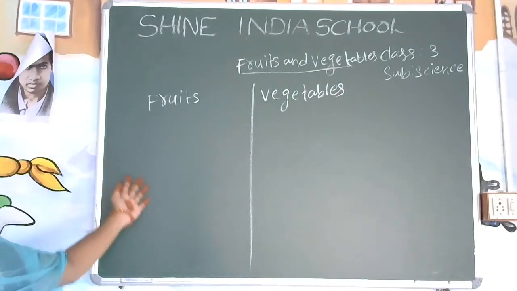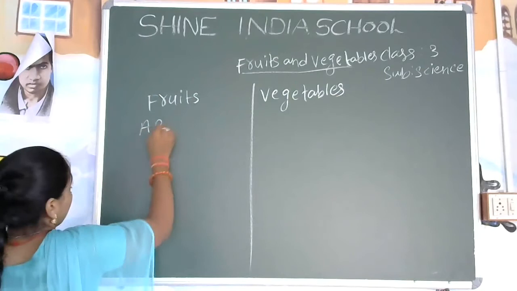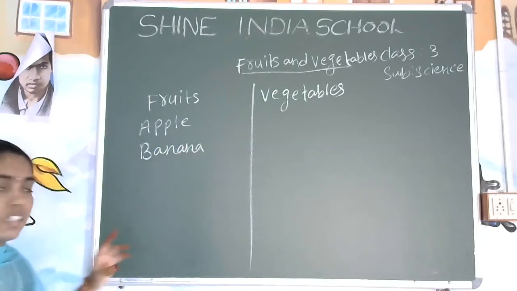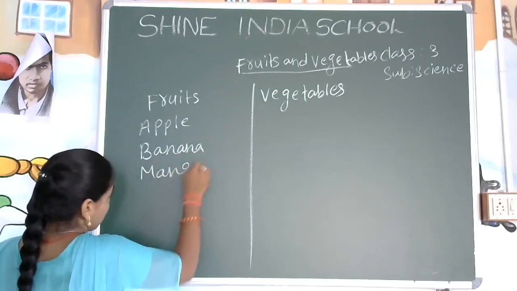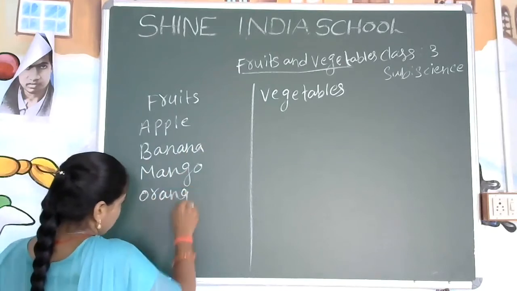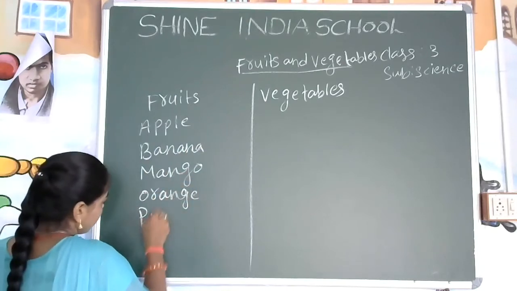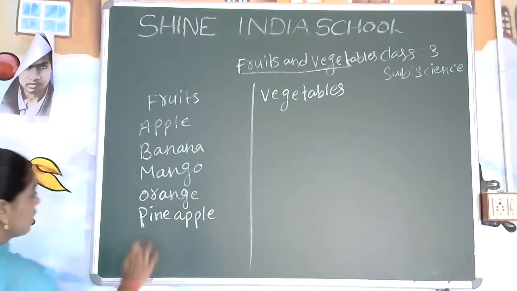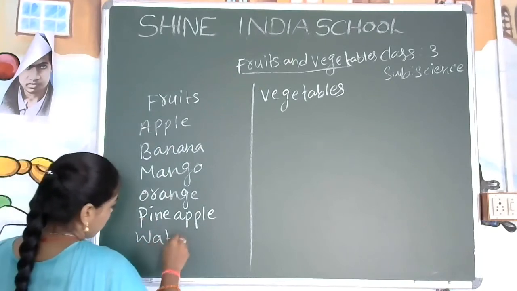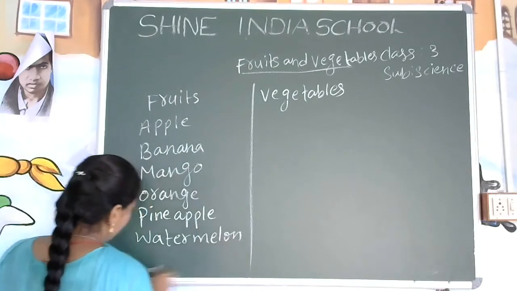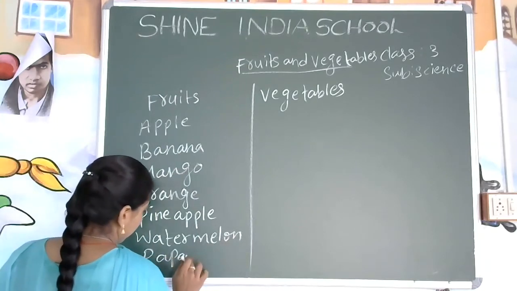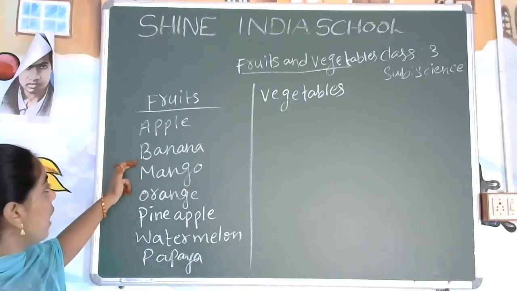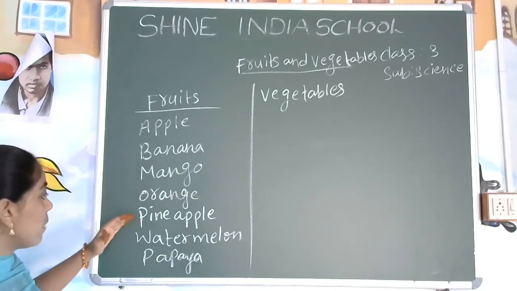Okay, what are the fruits you have seen? Yes, apple, banana. What is the next one? Mango, orange, pineapple. What else is there? Watermelon, papaya. Yes, these are the fruits you have told me: apple, banana, mango, orange, pineapple, watermelon, papaya.